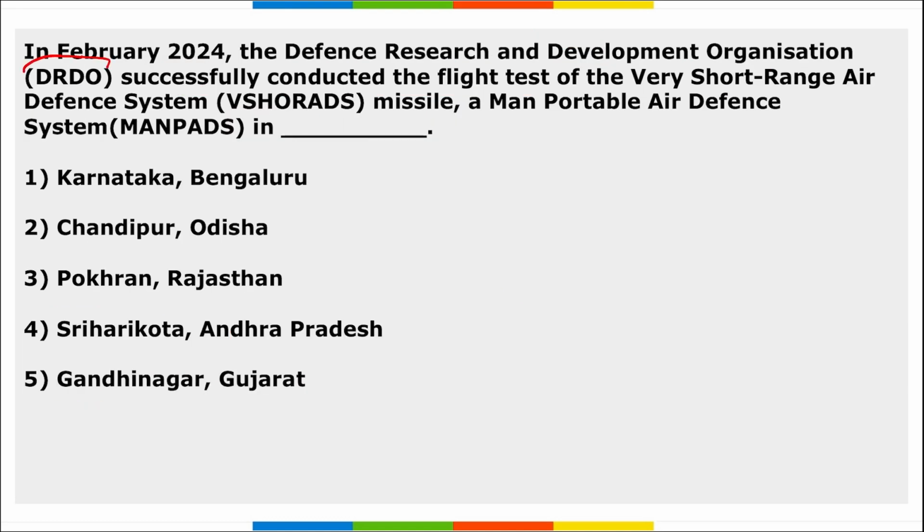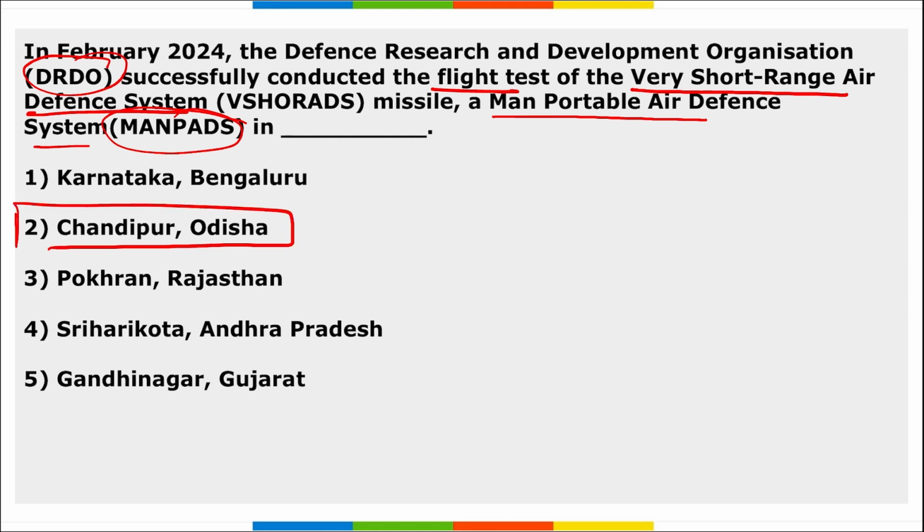Next, DRDO successfully conducted the flight test of Very Short Range Air Defence System missile, a man-portable air defence system, MANPADS. And where DRDO successfully conducted the flight test of this Very Short Range Air Defence System missile, it was in Chandipur, Odisha.